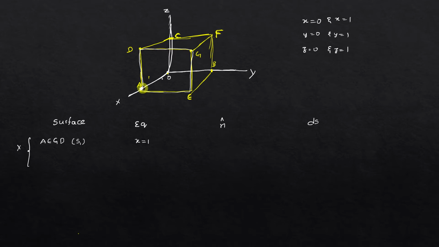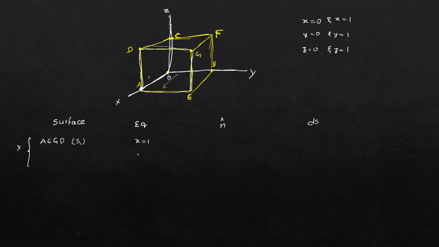See here, at a distance of 1 unit from the origin on the x-axis, this is the plane. This entire plane AEGD is at a distance of 1 from the origin, so the equation will be x equal to 1.